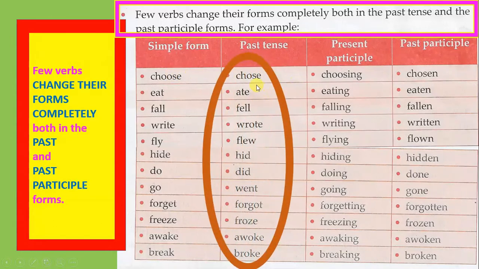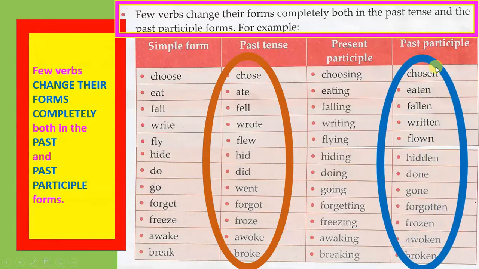In the past tense, choose becomes chose, but in the past participle it becomes chosen. So these two are different from this, and every one is a different form.